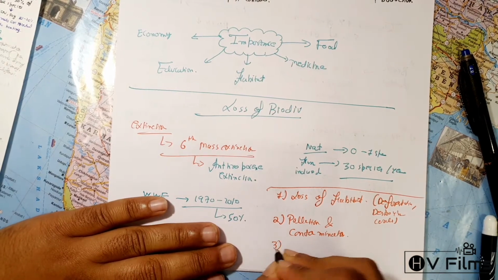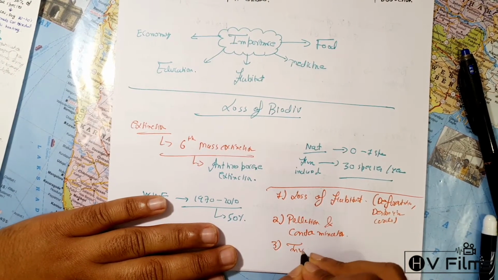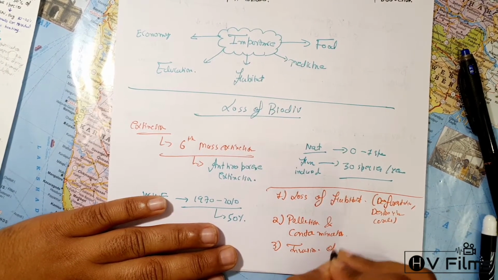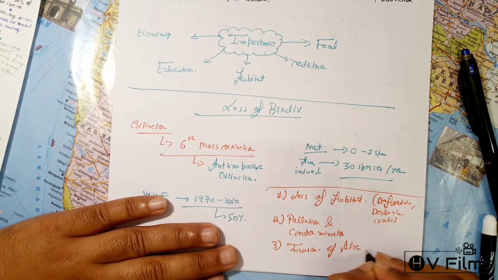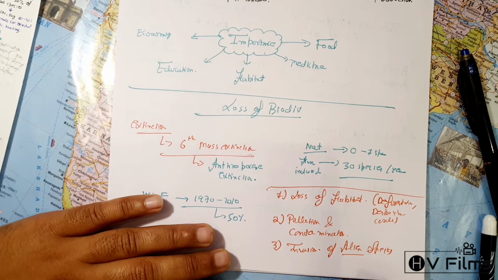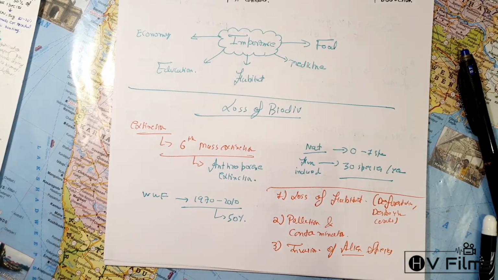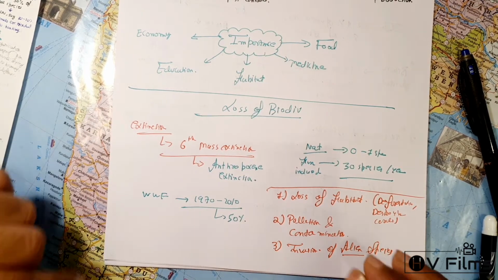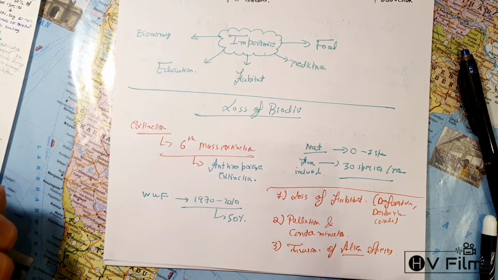Similarly, invasion of alien species. Now, alien species doesn't mean like ET or Jadoo. No, it's not that. An alien species means an exotic species that can compromise the indigenous species. For example, like cichlids, we have discussed. They were brought to Lake Tanzania, which destroyed the local population of fishes in the lake.